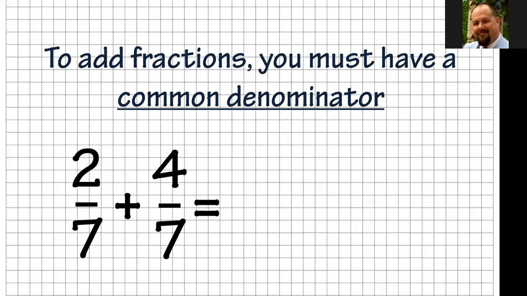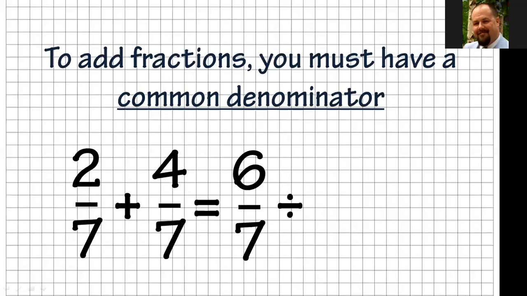To add fractions, you must have a common denominator. What is common denominator? Common means same, and denominator means bottom number. We talked about that before. All right, so we have to have the same bottom number. So 2/7 plus 4/7, we can look at those and say, okay, do they have a common denominator? Do they have a same bottom number? Yes, they do. So now I look at that and I can just say, well, 2 plus 4 is 6. I just add it straight across the top.